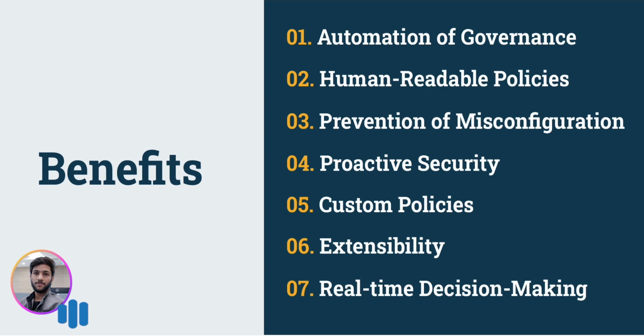And next one is real-time decision making. Under this, real-time decision making and dynamic evaluation: OPA evaluates policies dynamically in real time, enabling it to respond to changes in infrastructure and adapt policies accordingly. So as your infrastructure evolves, Open Policy Agent helps to maintain compliance and security by continuously enforcing our policies. So those are the benefits of Open Policy Agent.